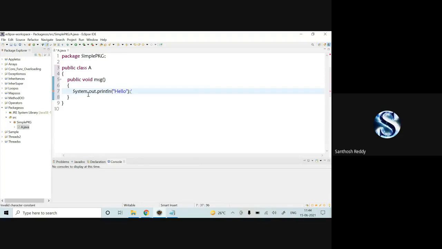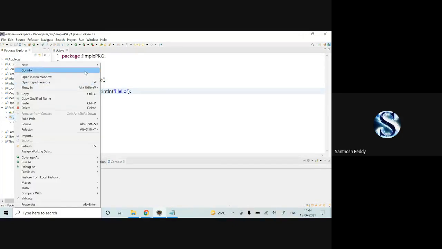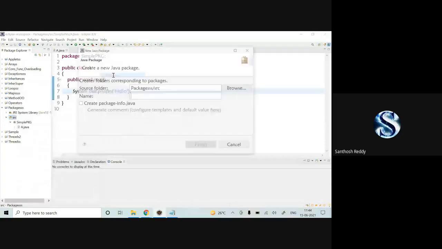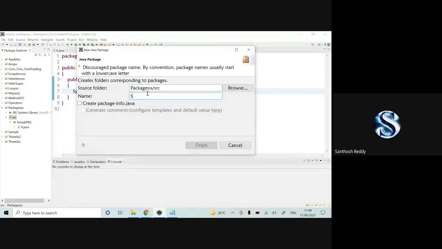That's it. One package I have created, and I'll save the code. Under the same source, I'm going to create another package. Source, new, package, sample. I'll change it.